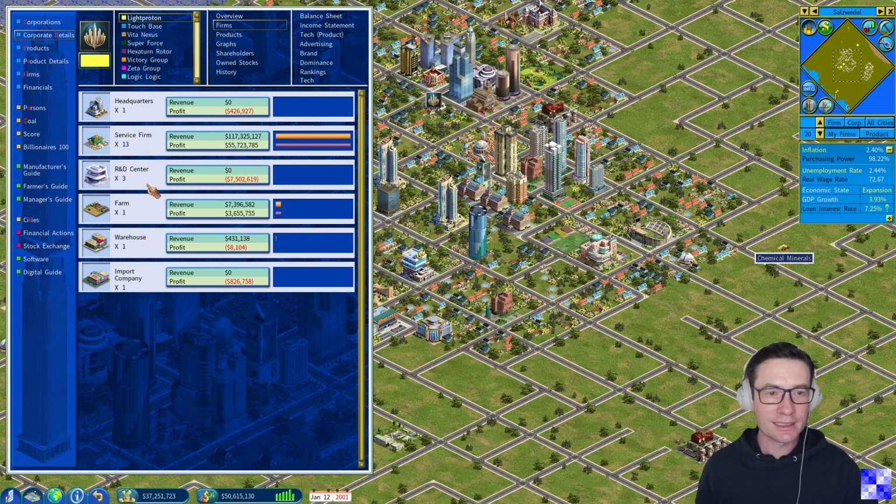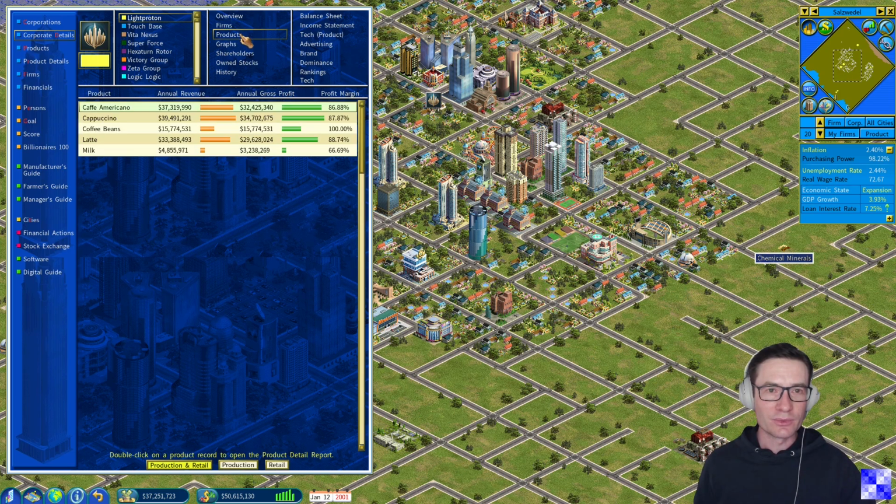We have 3 R&D centers running research projects to improve the preparation technology of our coffee products. One farm provides coffee beans to a warehouse, which distributes them to the different coffee shops in the cities, and an import company helps us get access to input ingredients we need for coffee products, which we did not have access to before. And also when we see here in the products overview, all of the 3 different coffee products are already prepared and sold. Additionally, we are already producing our own coffee beans, and we are producing our own milk.